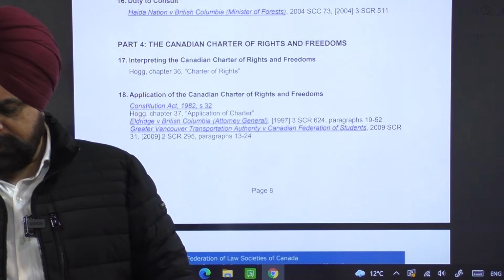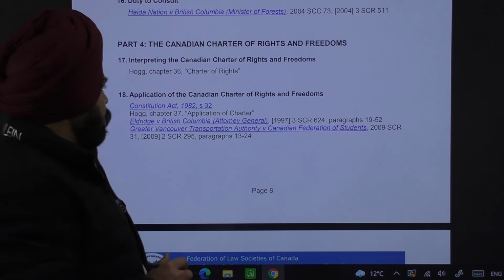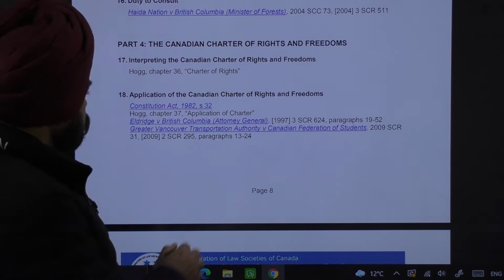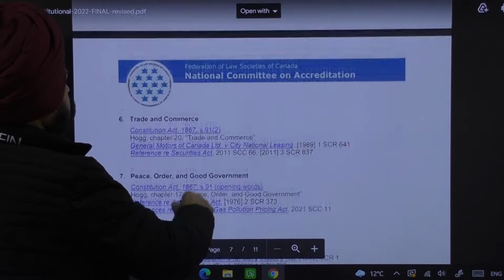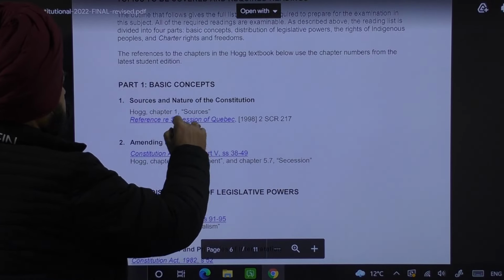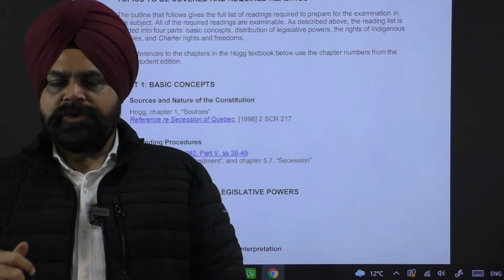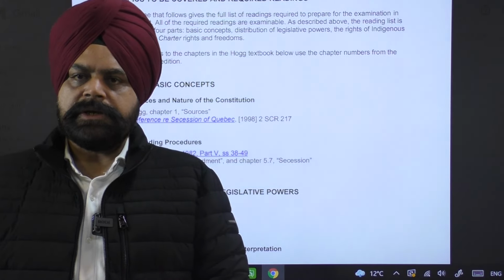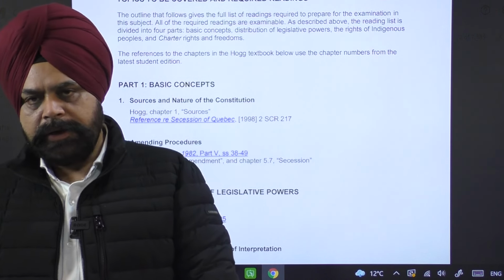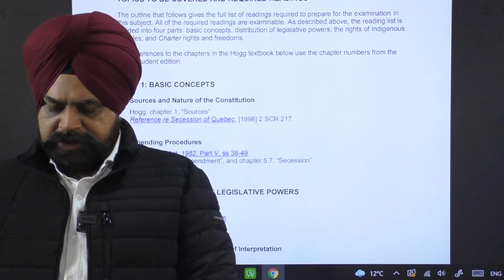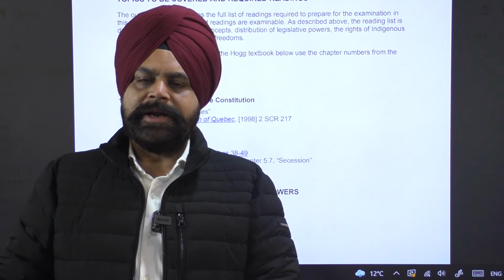Now today we will start with sources of constitutional law. Sources and nature of the constitution. By the Act of 1867, the Confederation of Canada was established. It is the province of Canada and 2 other provinces which constitute the federal body of the Canadian system.